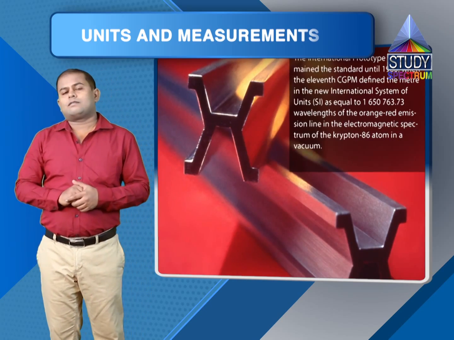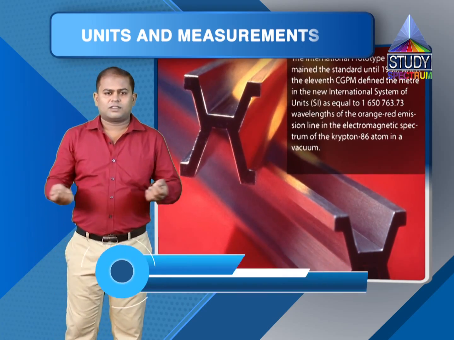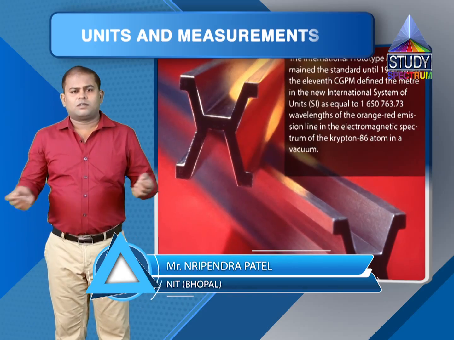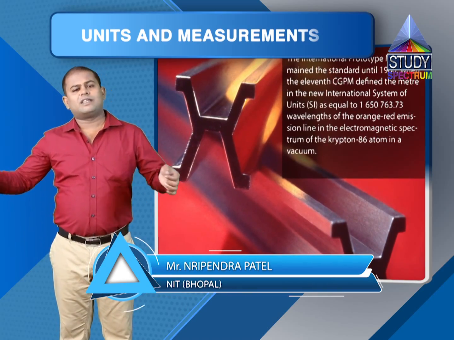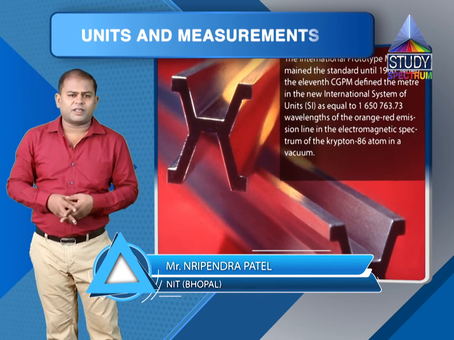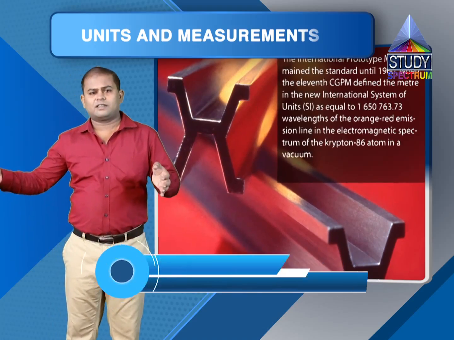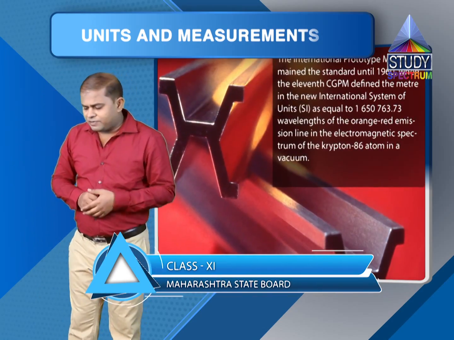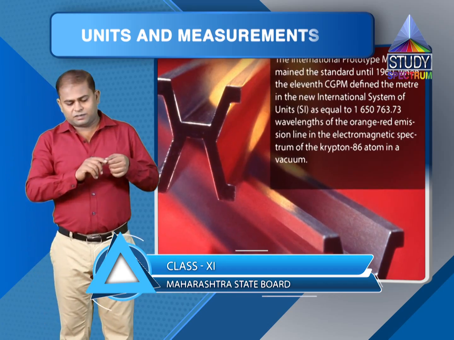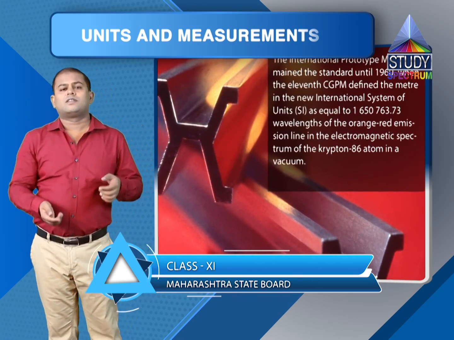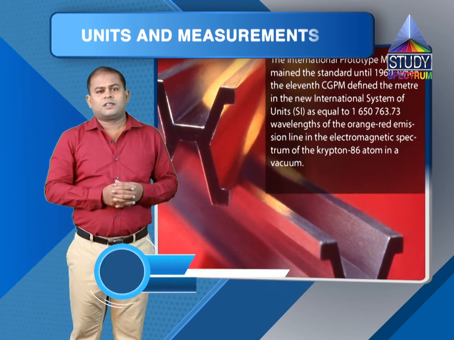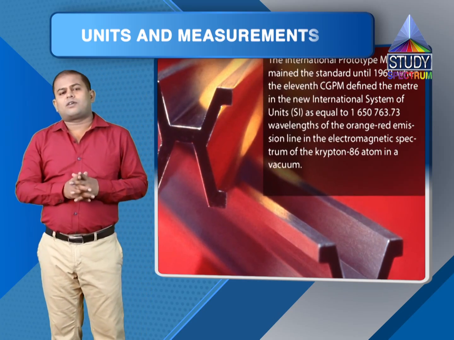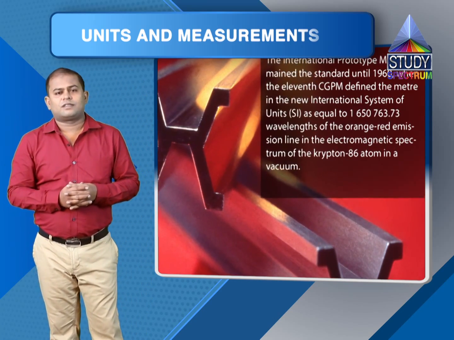So in early days they used a rod of length 1 meter which was kept in some secure place, and they claimed that this length will be 1 meter. In fact, it was defined in terms of the distance from pole of the earth to equator of the earth also. But those definitions were not very logical.